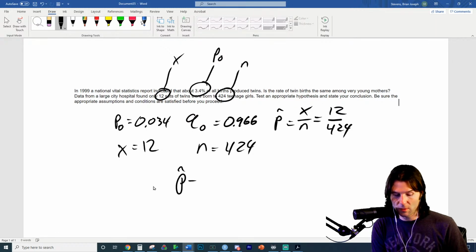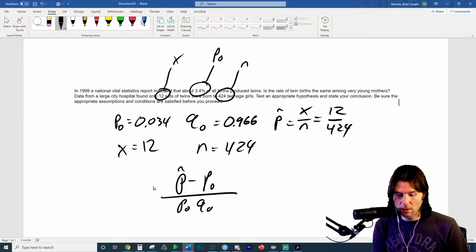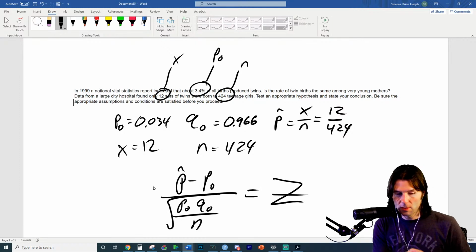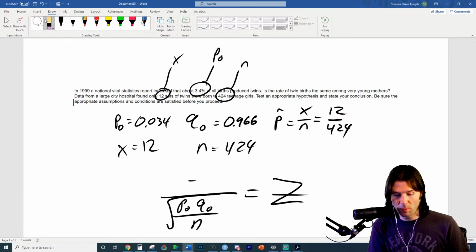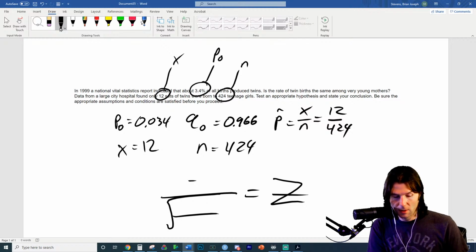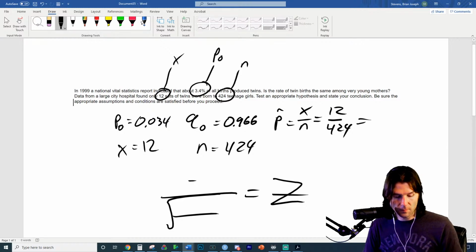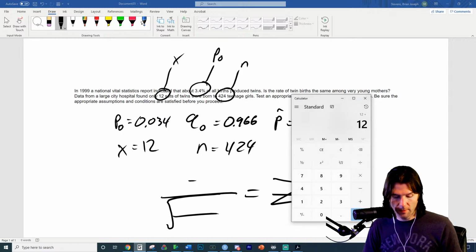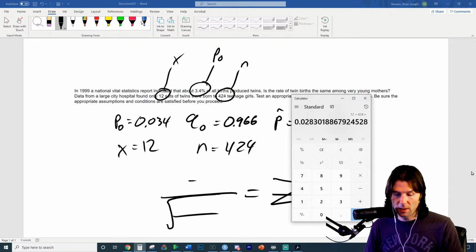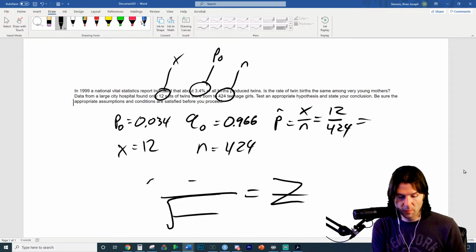P hat minus P naught over the square root of P naught Q naught over N. And this is equal to a z-score. So let's go ahead and plug in the numbers right here. The sample proportion, the hypothesized proportion, the complement of it. So P hat is equal to 12 divided by 424. That is going to be 0.0283. So I'll just write 0.0283.